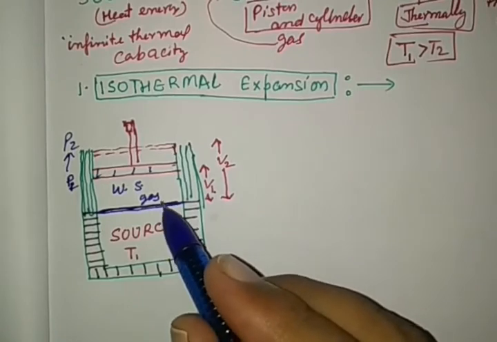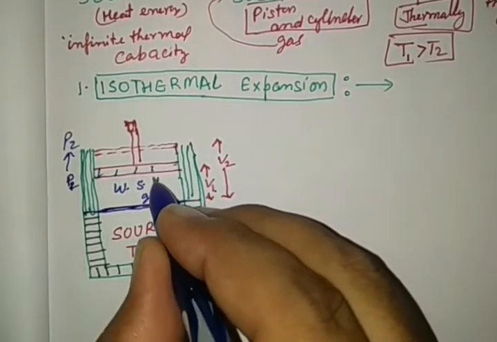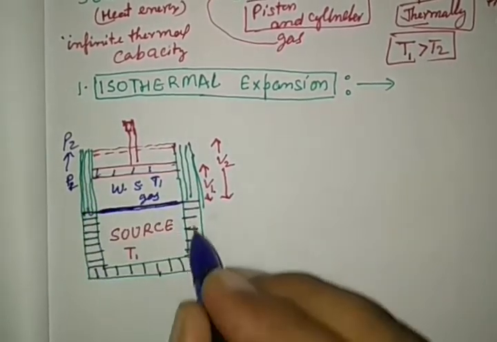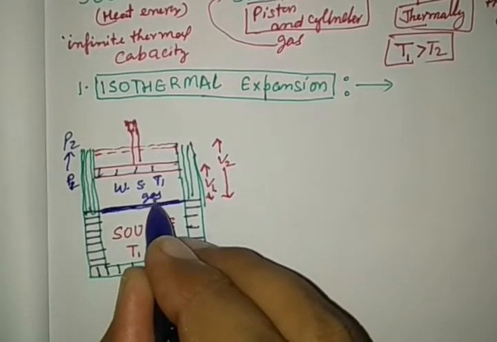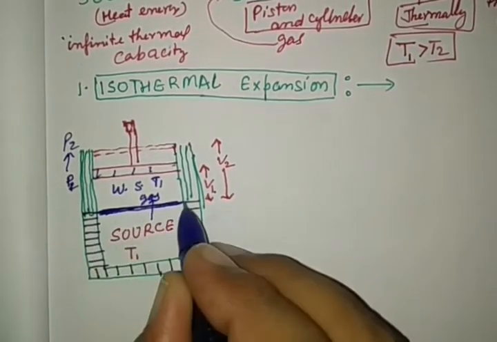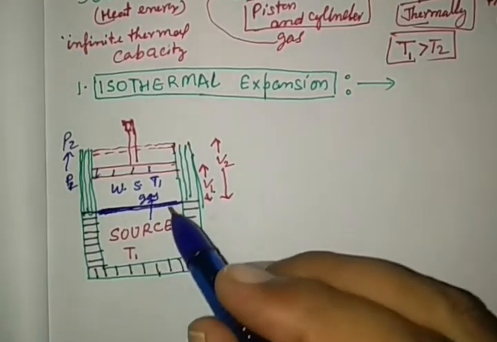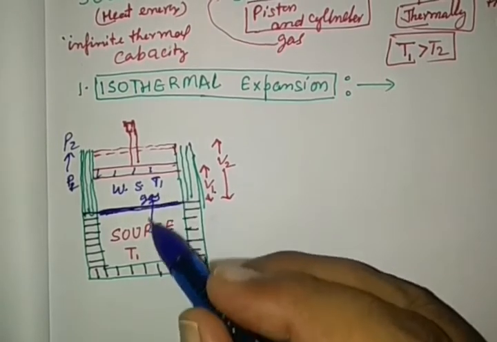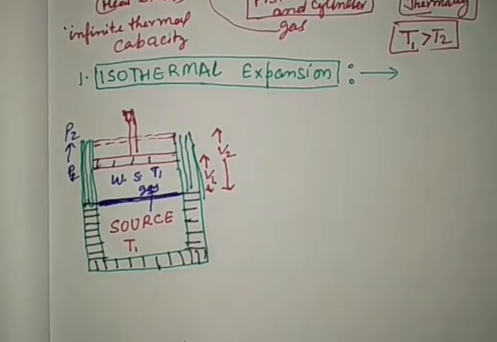This takes place at constant temperature, because it is thermally insulated from all sides but the heat transfer is possible through the perfectly conducting bottom, in good thermal contact, keeping the temperature constant.